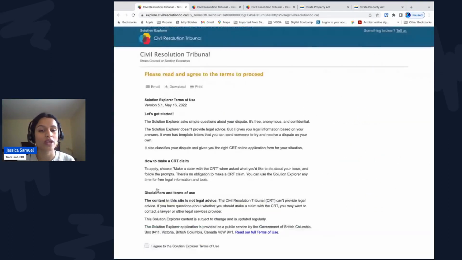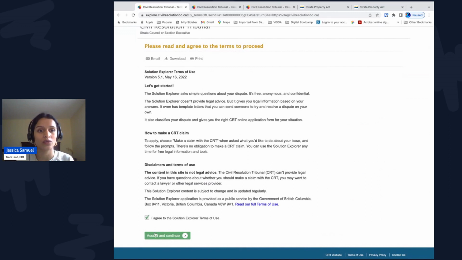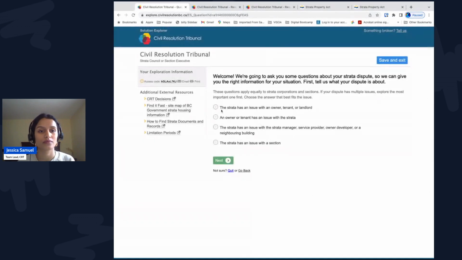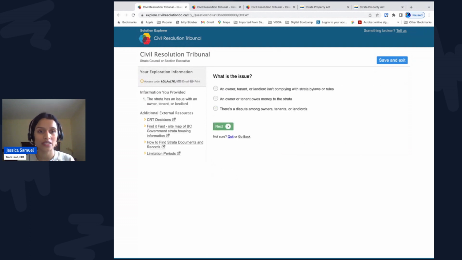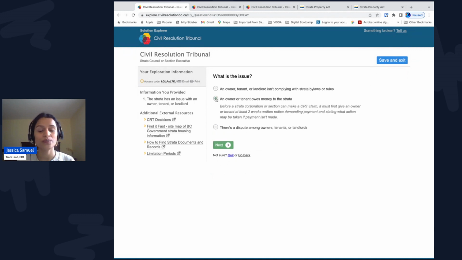Again, you'll select the Strata has an issue with owner, tenant, or landlord. So what is the issue? This time, Frank owes money to Strata, so we'll select option 2, an owner or tenant owes money to the Strata. You'll see a paragraph pops up here. This is important information. It says before a strata corporation or section can make a CRT claim, it must first give an owner or tenant at least 2 weeks written notice demanding payment and stating what action may be taken if the owner doesn't pay.